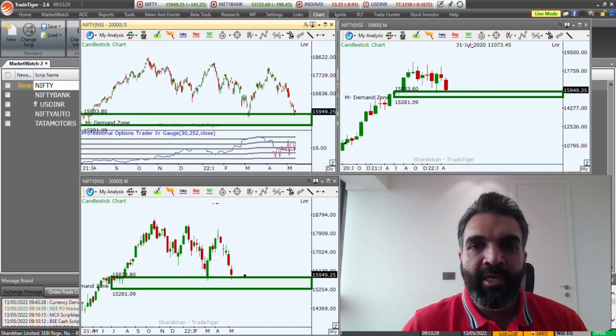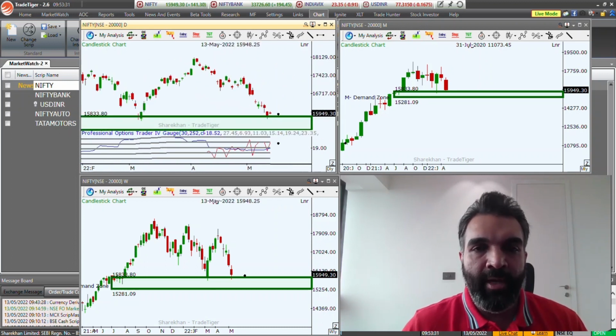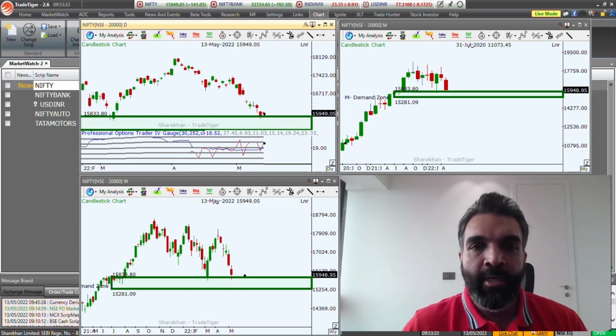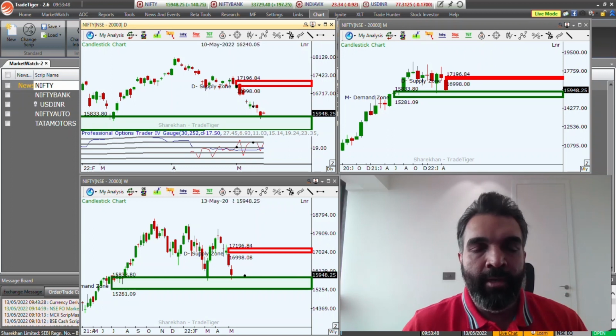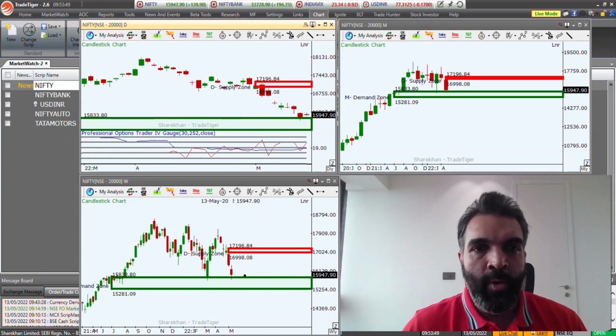So what are some of the key levels for the market right now? In case Nifty does bounce, any bounce in this market should be taken as an opportunity to go short, right? Although we may not see shorts coming right away because the market has already sold off drastically, this is a key area to watch out for in the coming days or in the coming weeks.